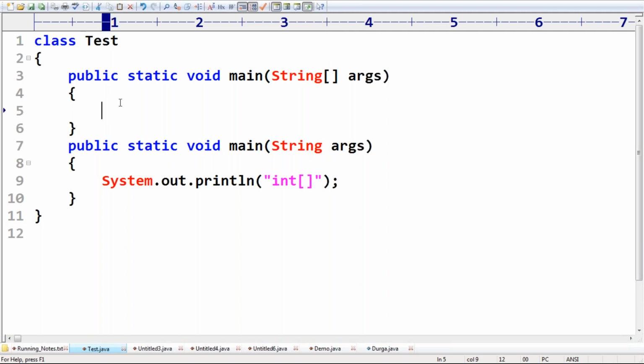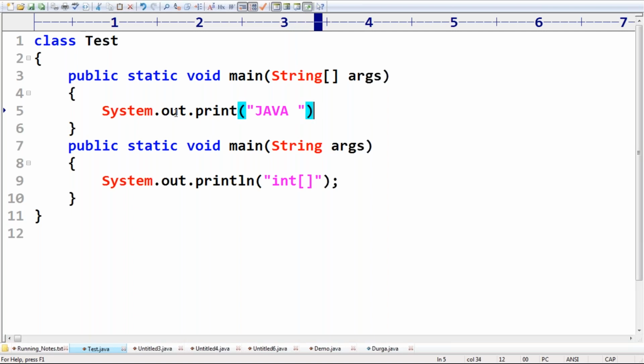Yes, public static void main String array args. Here I'm taking System.out.println to print OCJA, or otherwise Java.